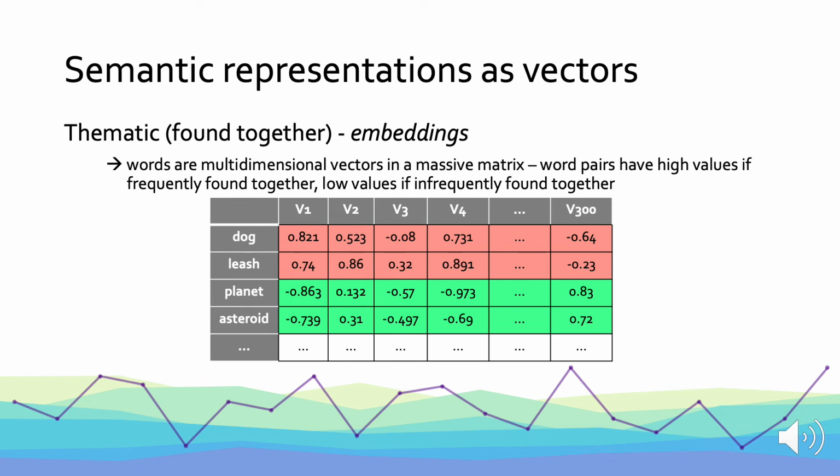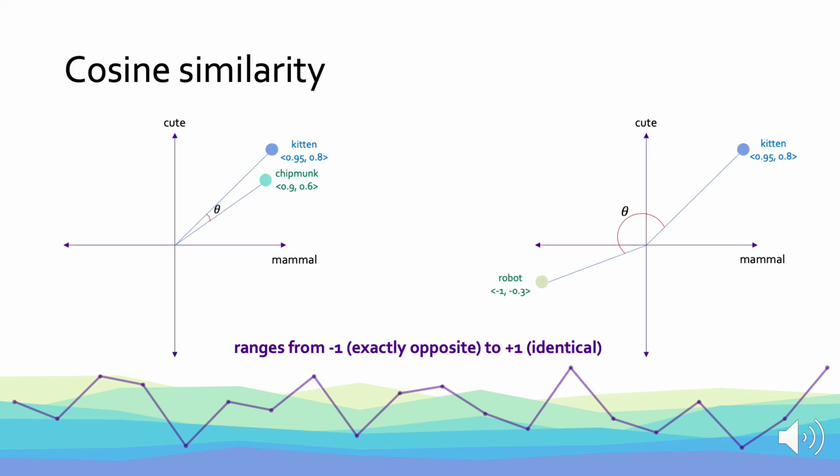In this case, we can see that words that are typically found together, like dog and leash, or like planet and asteroid, have more similar vectors to each other than words that are not frequently found together, like dog and asteroid. But we don't want to just look at two vectors' values and see if they're similar or not. We want to quantify how similar or different two vectors are. To do that, we calculate what's called cosine similarity.